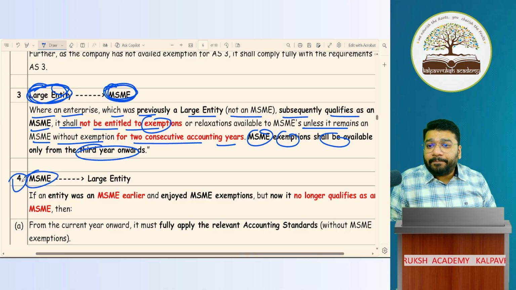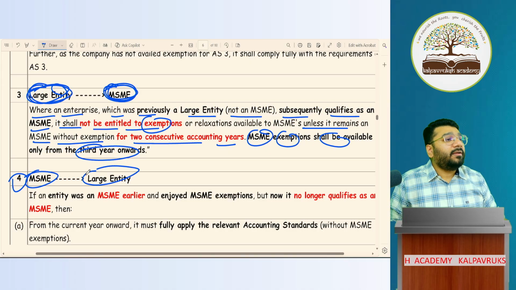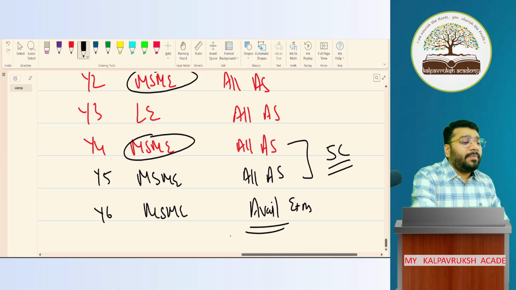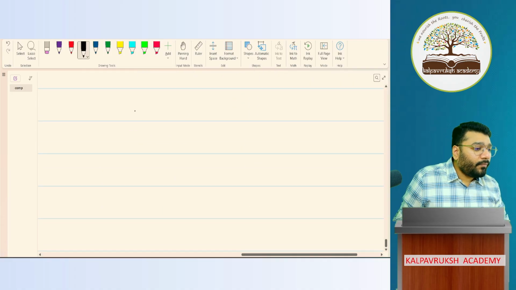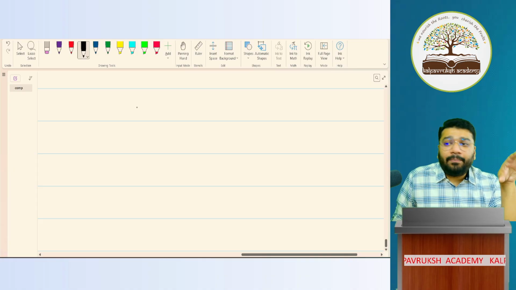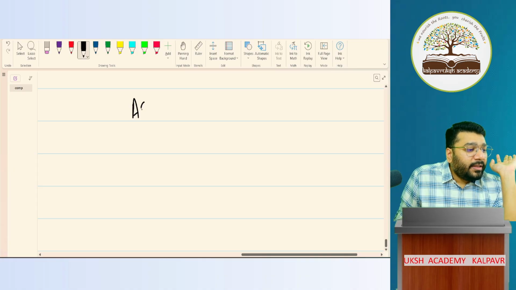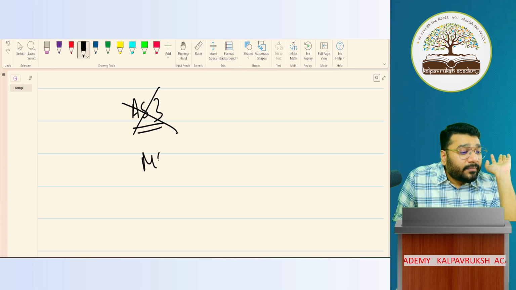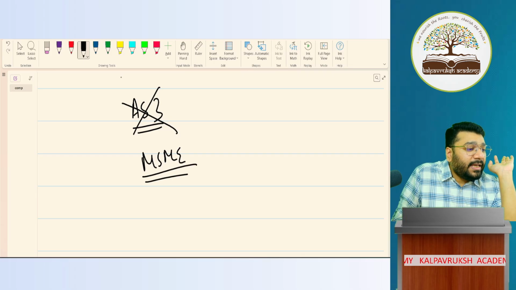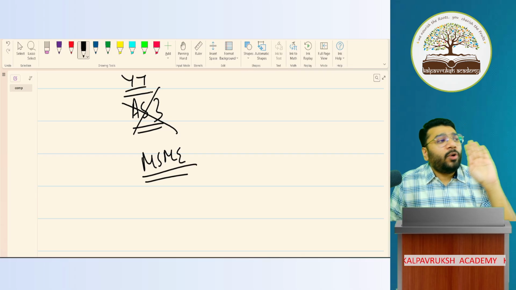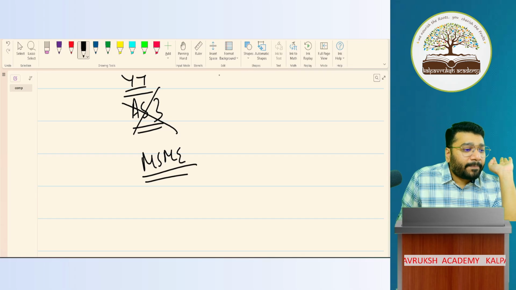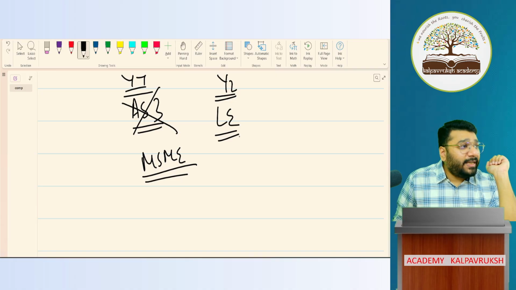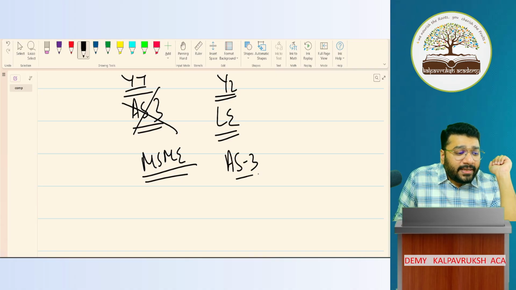Next. Earlier you were MSME, now you became a large entity. Now what is the problem here? The problem is, for example, I'm taking the cash flow statement. AS3 is not required to be followed if you are MSME. This is in year 1. In year 1, you have not prepared a cash flow statement. But in year 2, you became a large entity. Since you became a large entity, can I say you have to follow AS3?